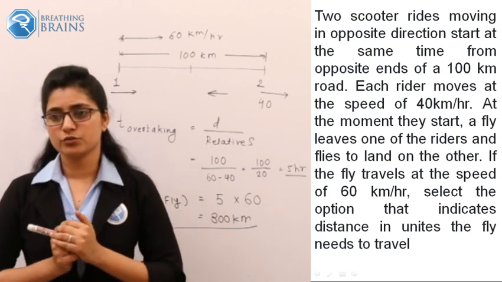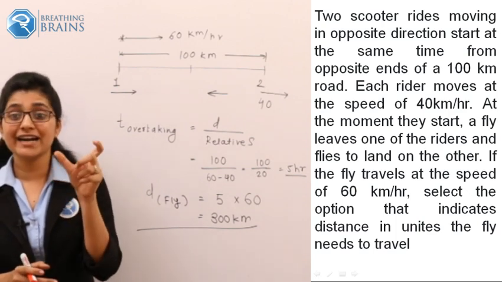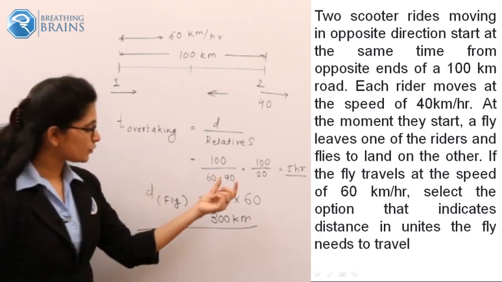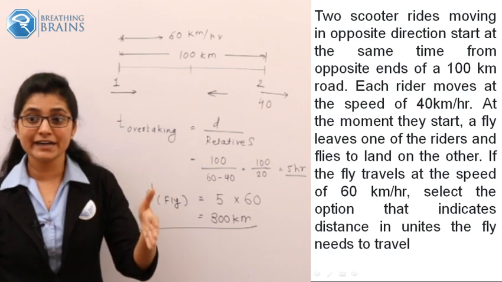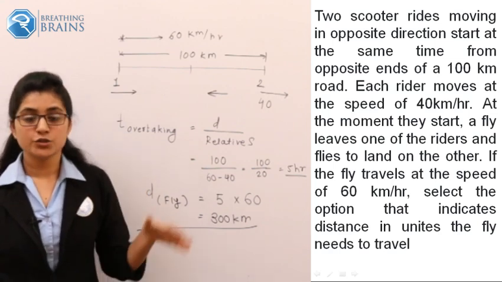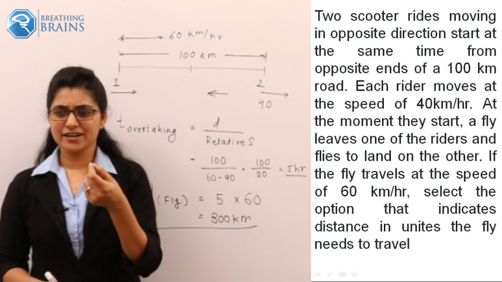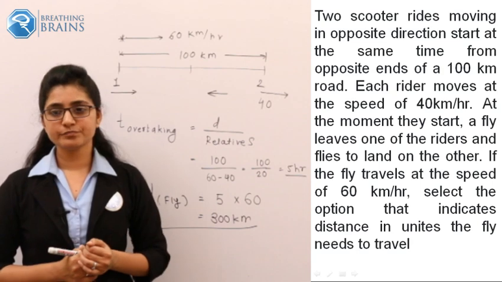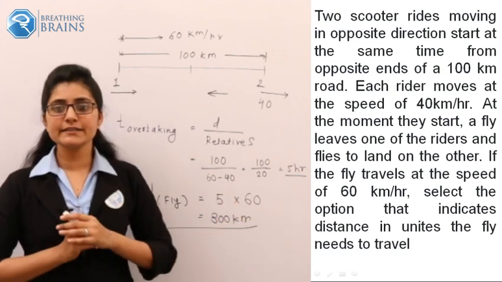No, Chetan. It should be the distance which the fly has to cover, which is 100 km, right? And the speed should be the relative one. So 60 minus 40 is 20. So 100 upon 20, and your answer should be 5 hours, not 4 hours. Okay, some silly mistake that you may have made while calculating. So your answer should be 300 km. Did you get this?